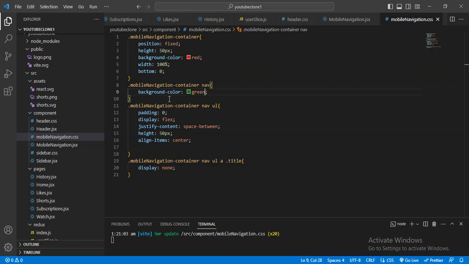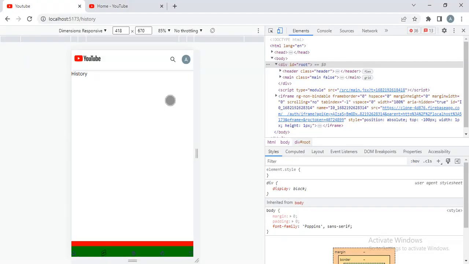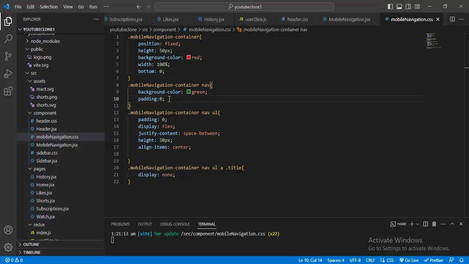Okay, navigation I was given something, padding will be 0. And why these are coming, here I was by default given, then okay I think by default I was given the icon. Let me just copy this, here I will paste